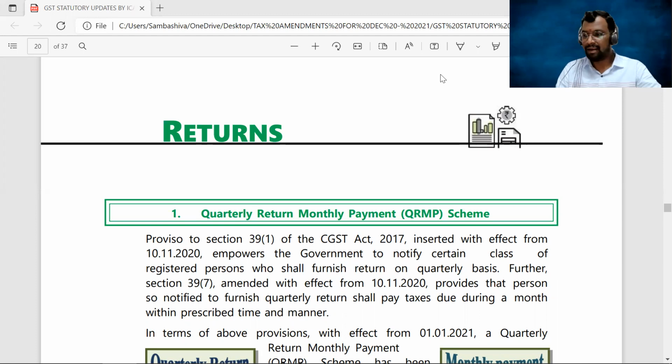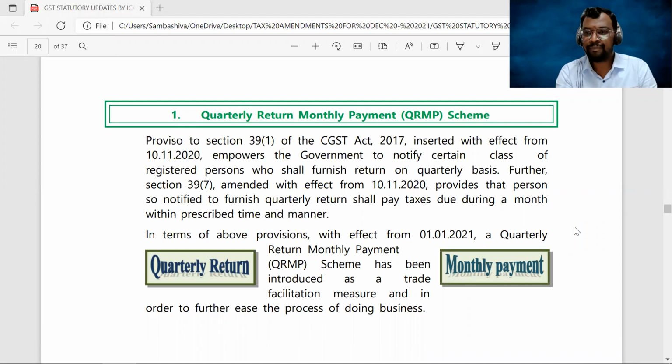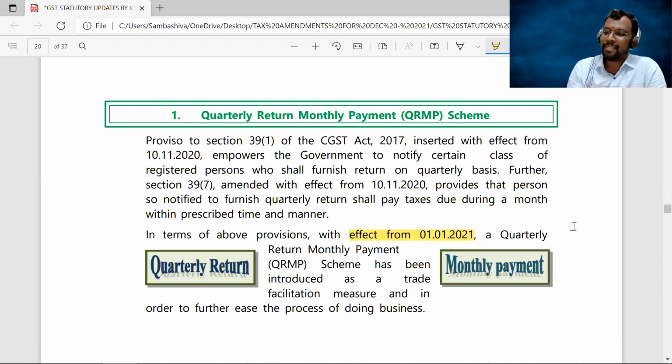Now, let us start with the very important amendment from the chapter returns, that is QRMP scheme, quarterly return monthly payment scheme. It came into effect from the 1st January 2021.